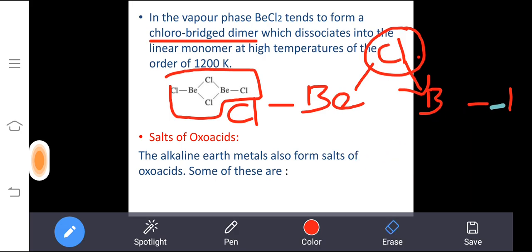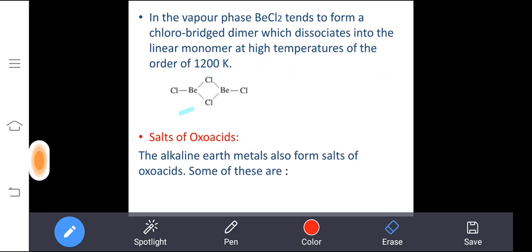So this will happen in the vapor phase, and it will be dissociated at very high temperature into a linear monomer.